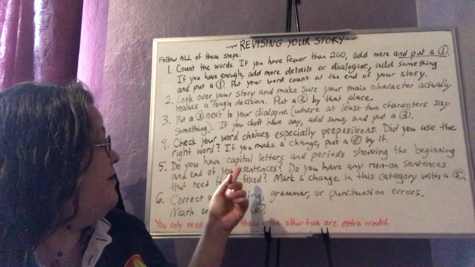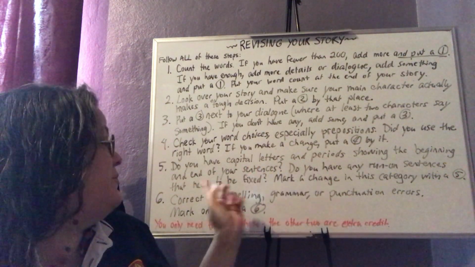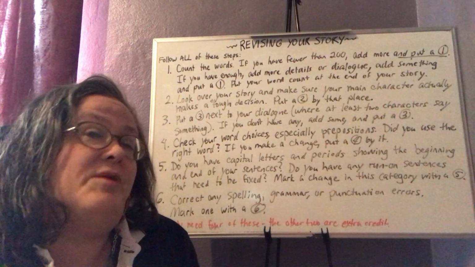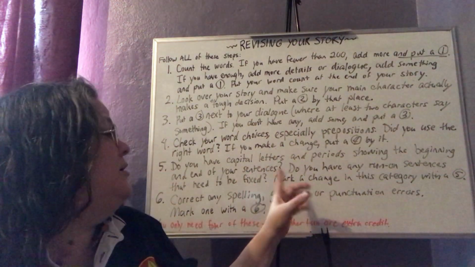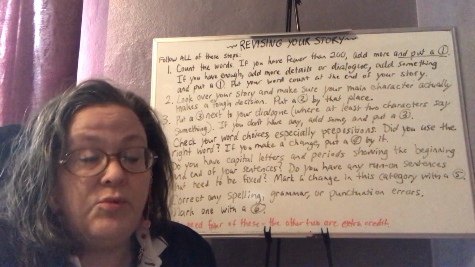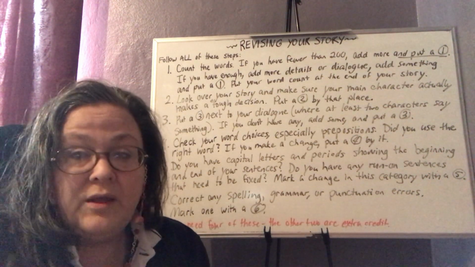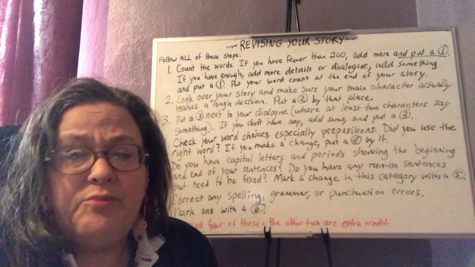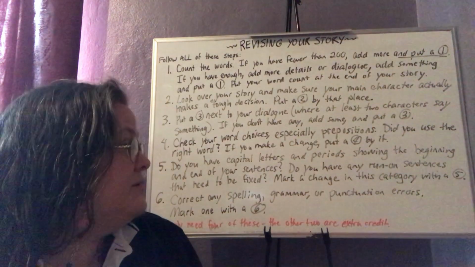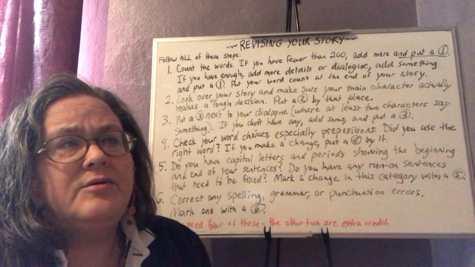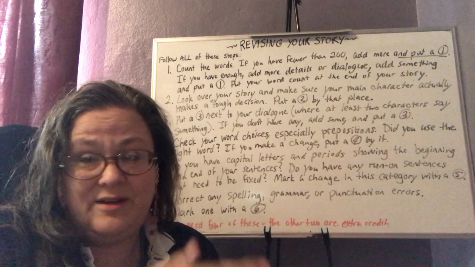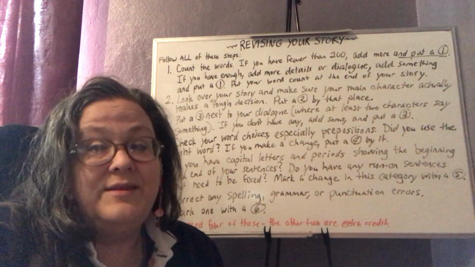Okay, number 5. Do you have capital letters and periods showing the beginning and end of each sentence in your story? Unless your sentence is a question, then it would have a question mark at the end, but that makes sense, right? Do you have any run-on sentences that need to be fixed? Once again, run-on sentences are when you put 2 or more sentences together without having the appropriate conjunction or maybe semicolon in it to add them together. You could also count sentences that go on for a long time. Maybe they're grammatically incorrect, but if you have a sentence that's like 6 or 7 lines long, that's too long.